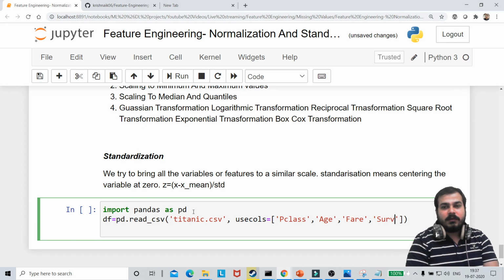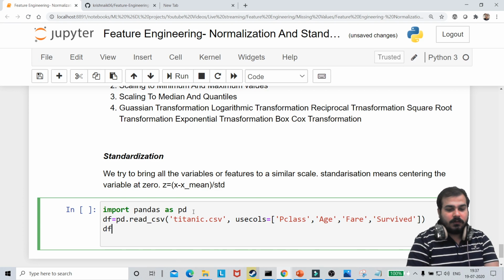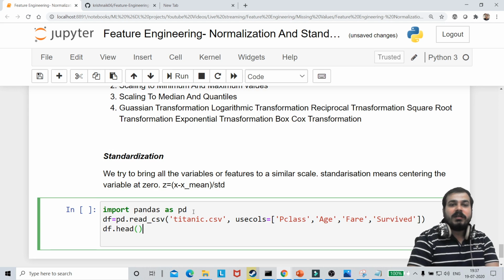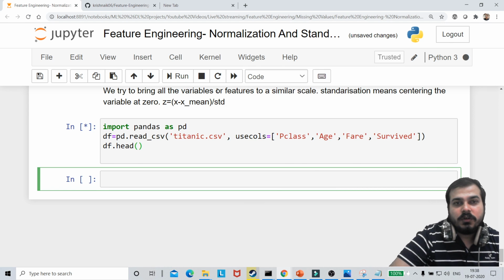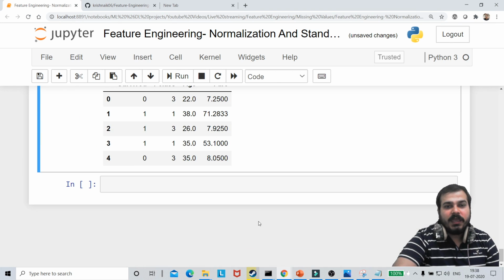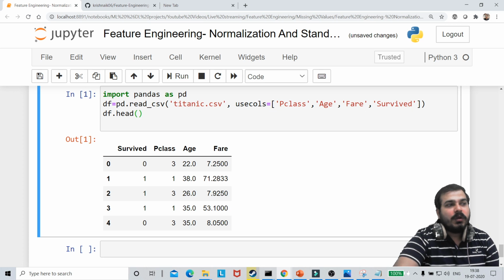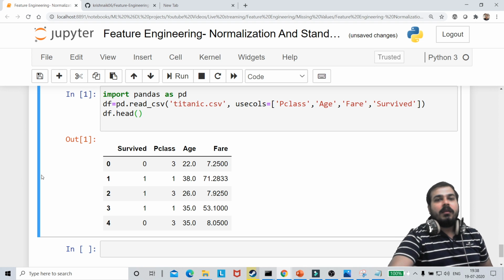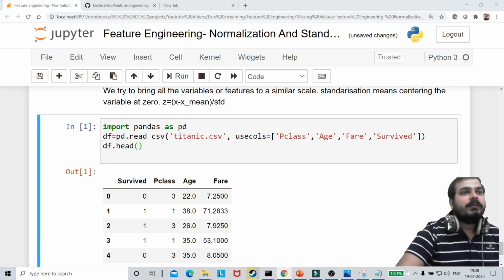If I go and see df.head, it should get executed, and here it is. So these are all the integer values that I'm going to take, and then I will perform some kind of transformation which will be pretty important, and you'll be able to understand it. I hope everybody's clear till here.